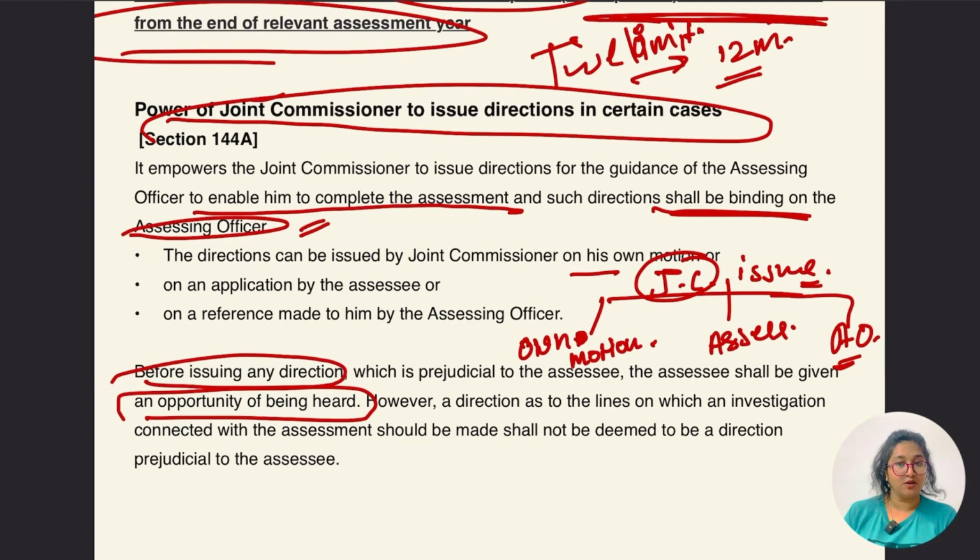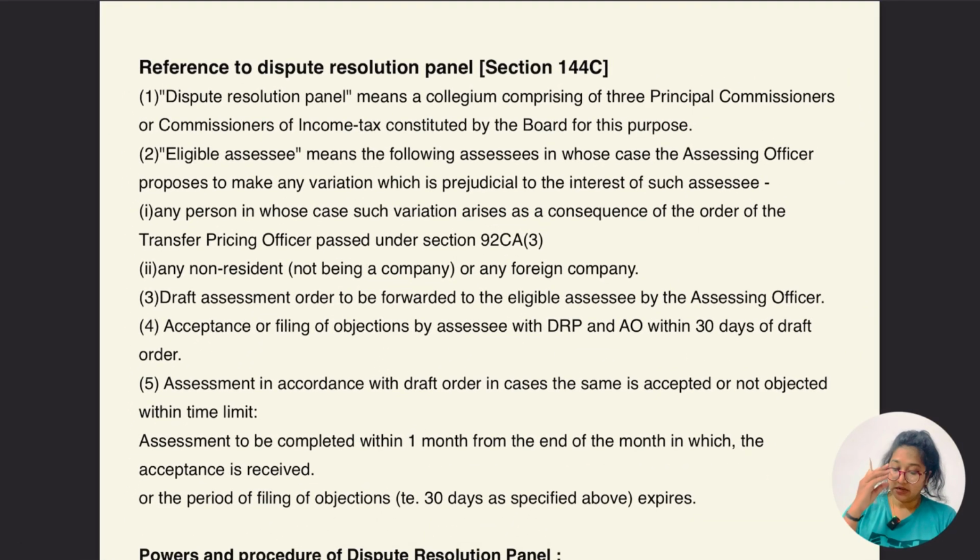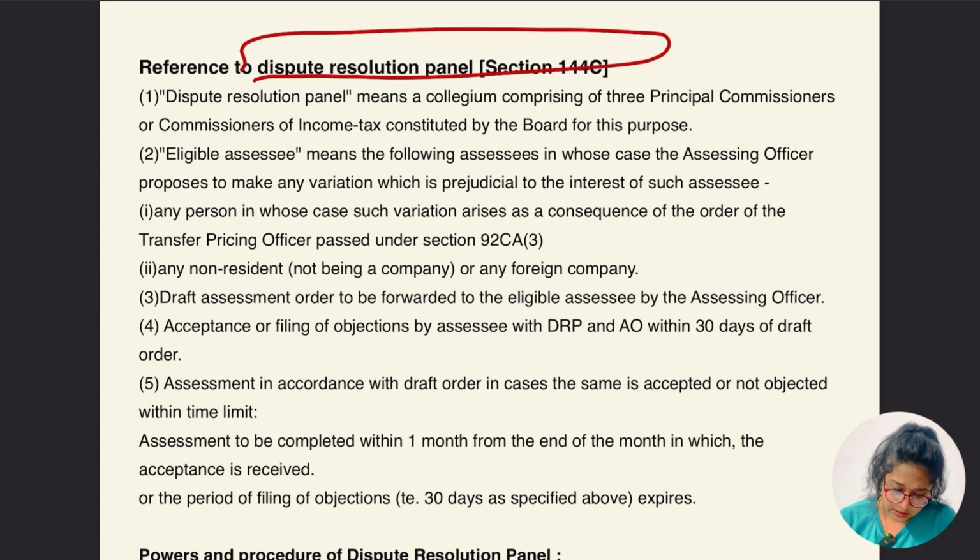Section 144A, power of the joint commissioner to issue directions. So let's go for the dispute resolution panel under section 144C. Now you guys have to tell me why the dispute resolution panel is formed. Definitely, as the name says, when a dispute has arisen, the assessing officer and the assessee go to solve the dispute. So let's go for this section, the dispute resolution panel. Can I write it as DRP?